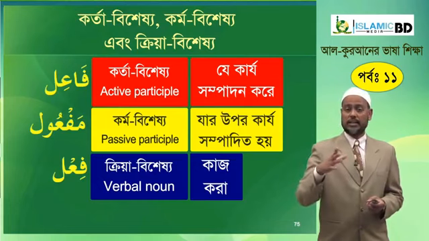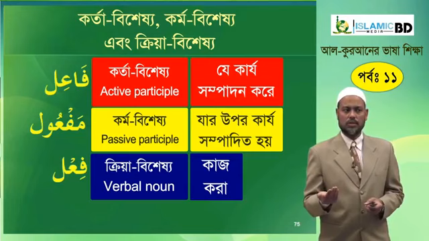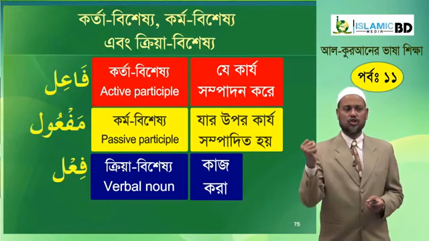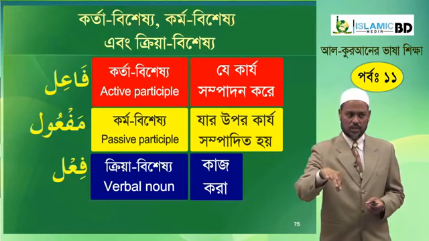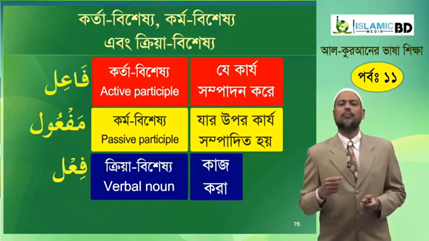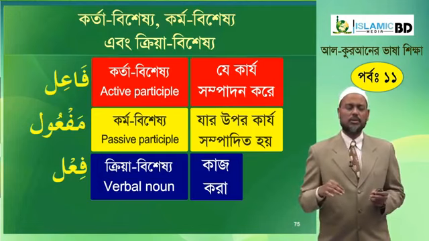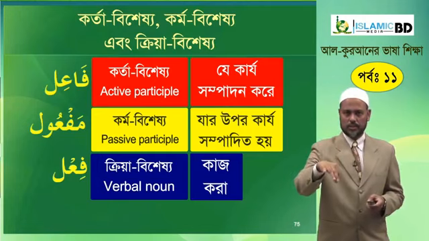Can you translate with actions, please? Fa'il, the one who does. Maf'ul, the one who is affected. Fi'l, to do. Fa'il, the one who does. Maf'ul, the one who is affected. Fi'l, to do. Now let us just repeat in Arabic, you know already what they mean. Fa'il, the one.